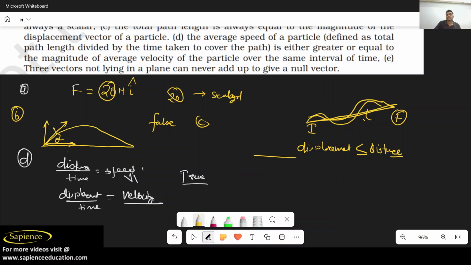Now let's talk about statement number E. Three vectors not lying in a plane can never add up to give a null vector. If they add up, it does not depend on whether they are lying in a plane or not. They can add up to make a null vector, not necessarily in the same plane. Understood? If you break into components, definitely it can make the null vector, definitely.